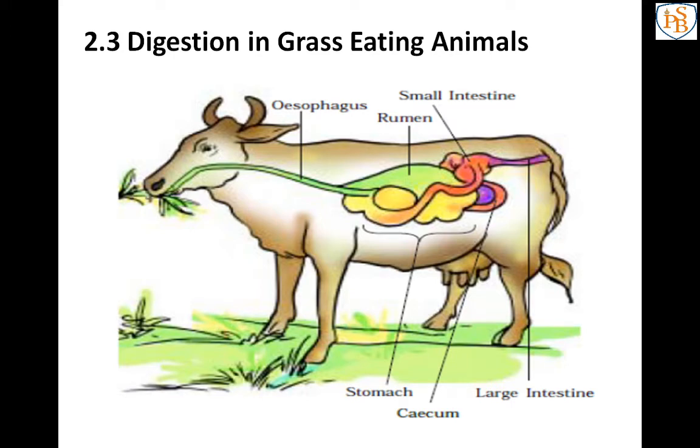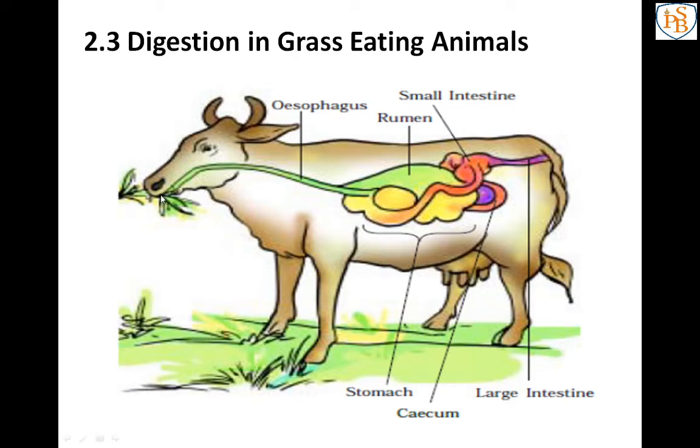That partially digested food is known as cud. And again the cud is returned to the mouth in small lumps, and then the animals start to chew that food, and that process is known as rumination. The animals which do rumination are known as ruminants. And why are they doing like this?